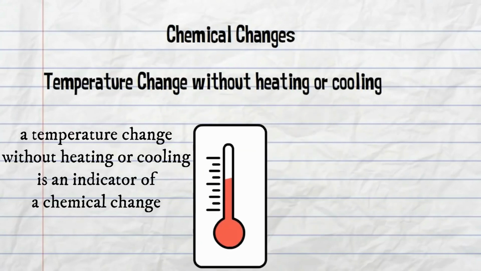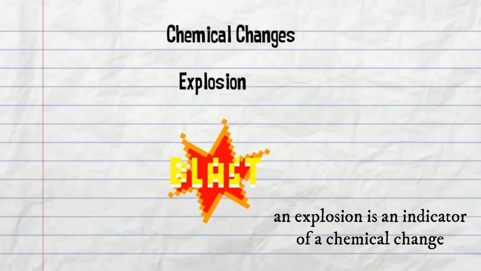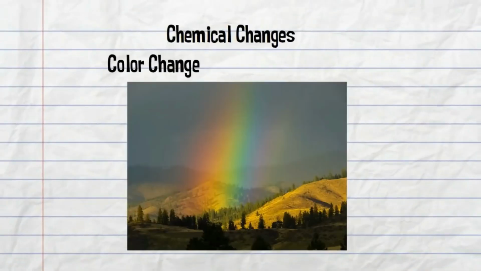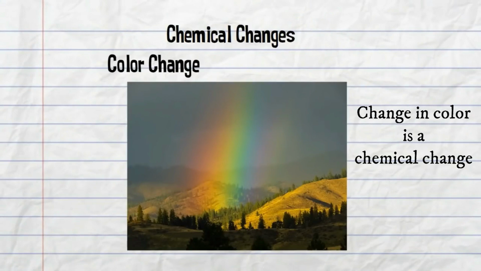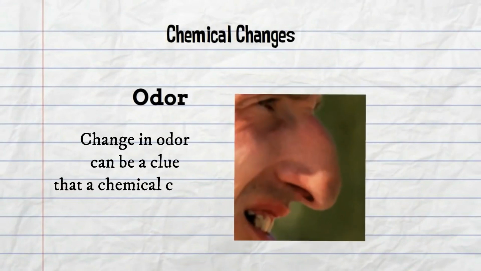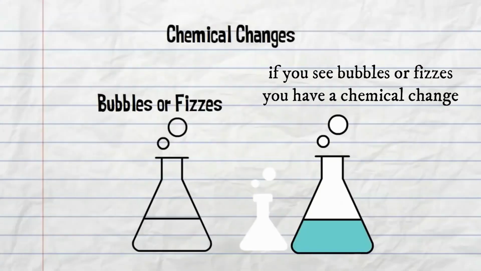A temperature change without heating or cooling is an indicator of a chemical change. An explosion is an indicator of a chemical change. Change in color is a chemical change. Change in odor can be a clue that a chemical change has occurred. When you mix items and you see bubbles or fizzing, you have a chemical change.